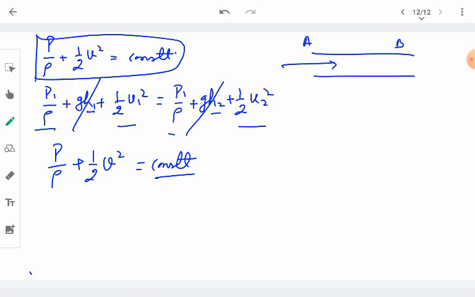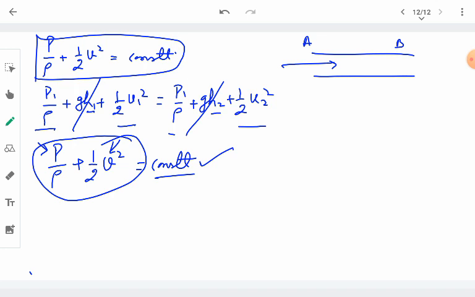There are only two terms which can vary, the pressure and the velocity. The density of the liquid is the same because the liquid is supposed to be incompressible. So the sum will remain constant, which is possible only when variation in one of these is compensated by the opposite variation in the other quantity.